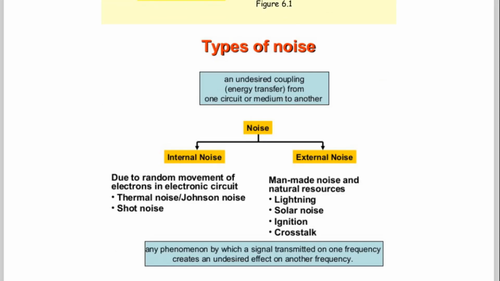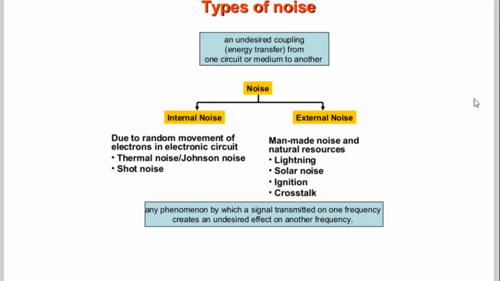Now let us go to the types of noises again. What is noise? An undesired coupling. Coupling means energy transfer, a connection between two electronic circuits. When you connect one electronic circuit to another electronic circuit, the energy gets transferred. So undesired coupling means energy transferred from one circuit or medium to another.